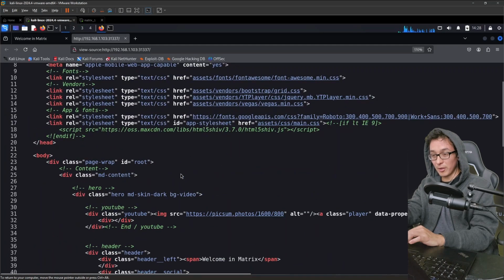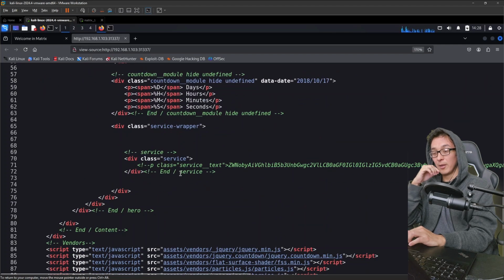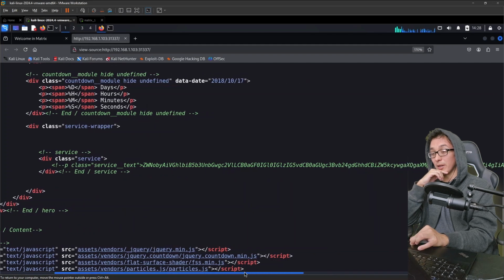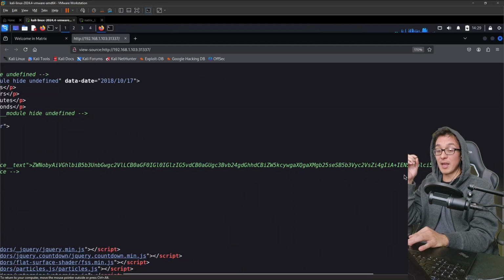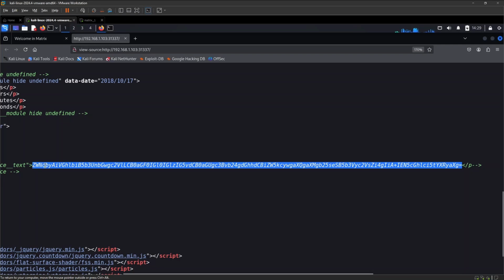Now you don't know what you're looking for, right? You're just looking for anything that might stand out to you. And the thing that stood out to me when I came here was there's this random string here. I recognize that this is a base64 encoded string. And the real giveaway for me was the equal sign here at the end. So let me go ahead and copy this.